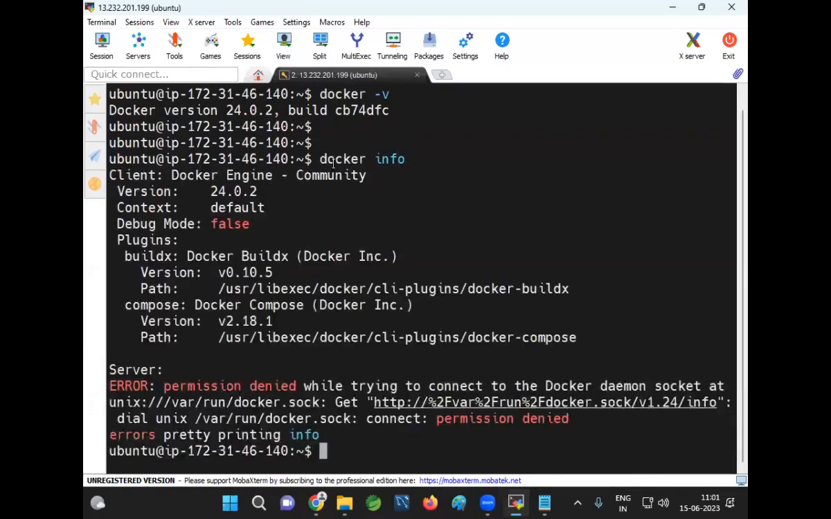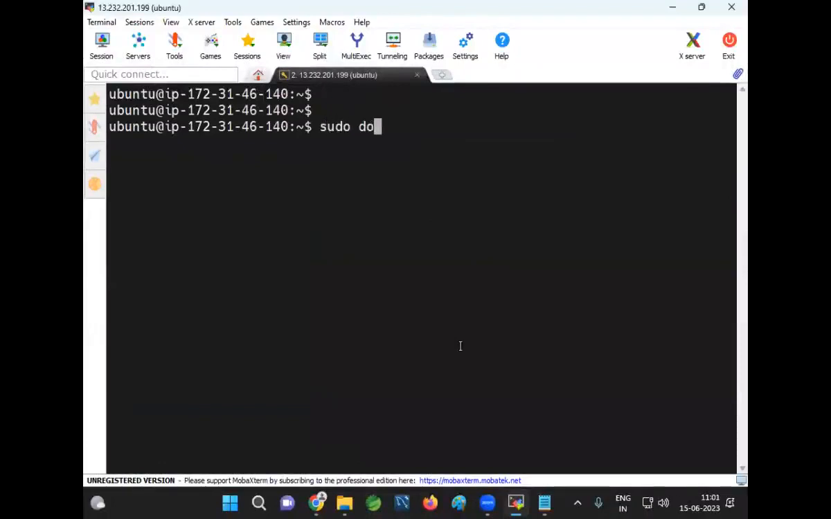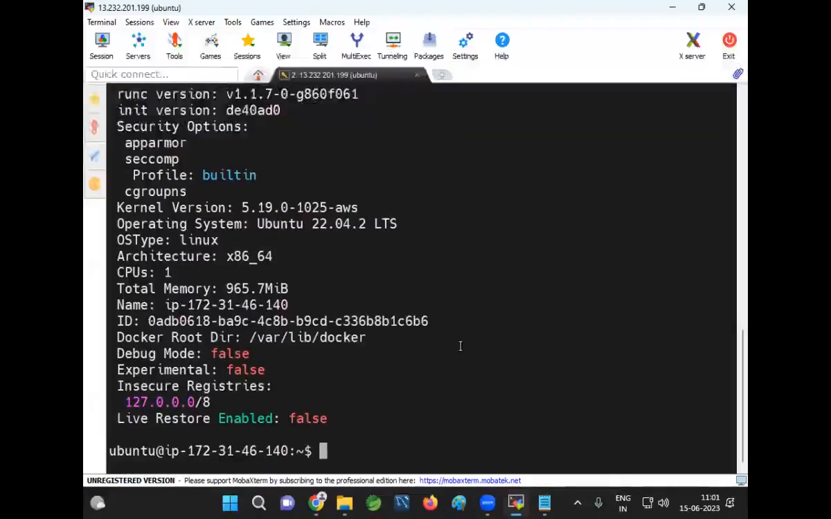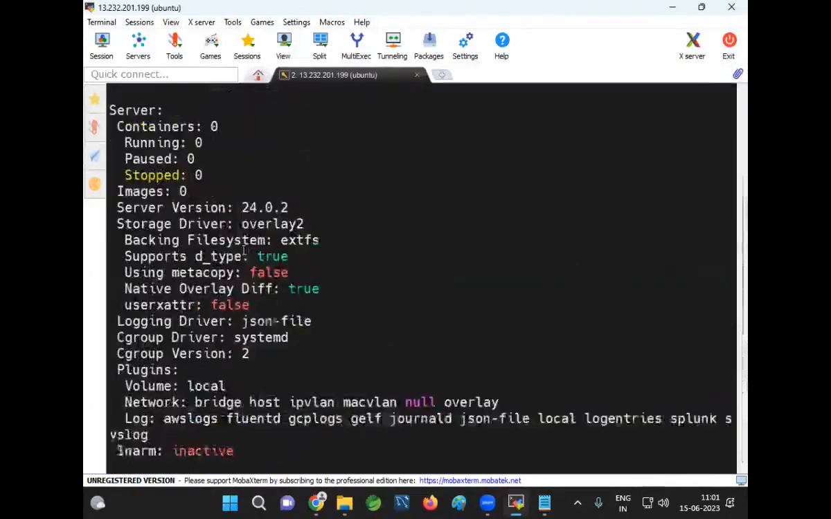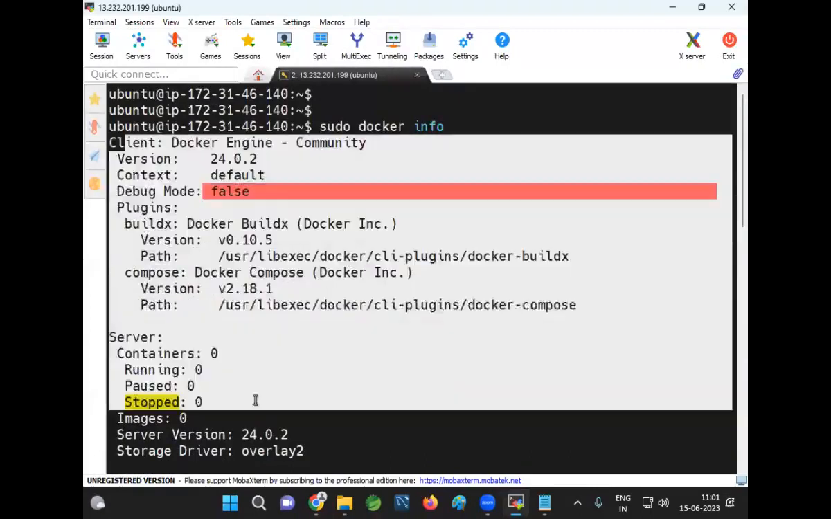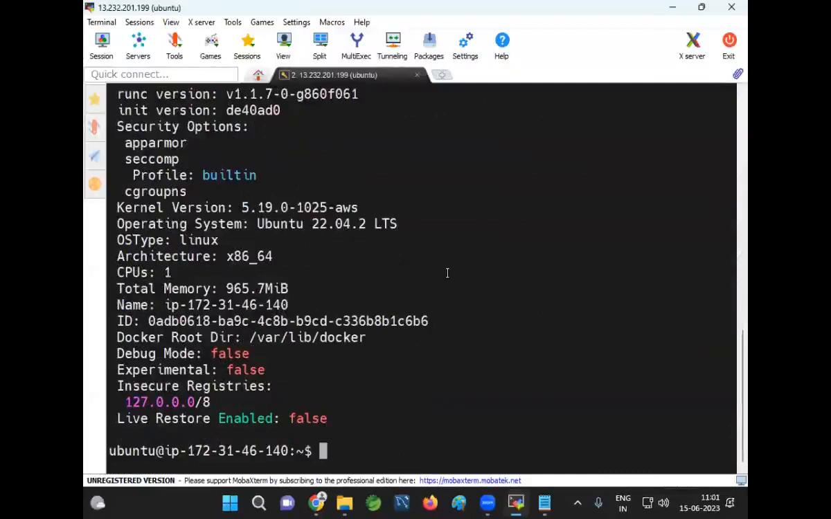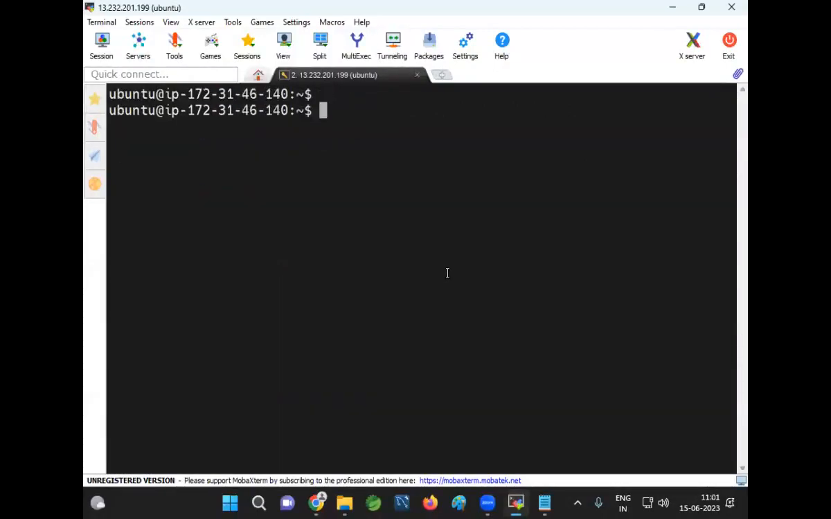We can verify Docker info. When I execute docker info, it says permission denied. The reason is that to work with Docker, we need to use sudo docker info. When I use sudo docker info, Docker status is displayed. That means Docker information is coming. If you are getting the Docker information like this, that means Docker software is working successfully in our system. Are you guys clear with my point?